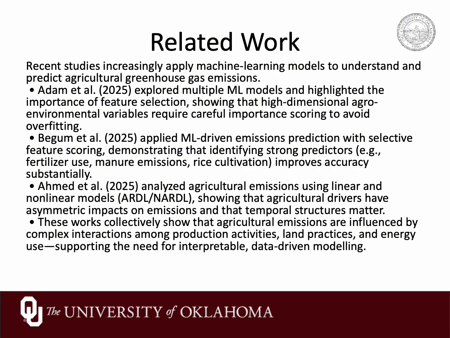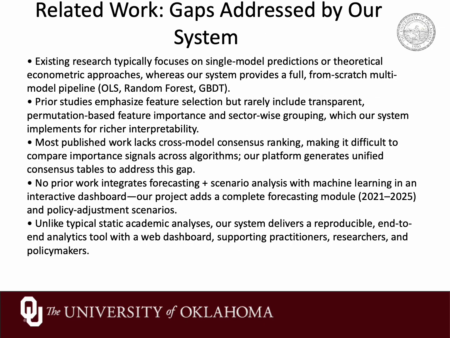These works inspire our simpler trend and scenario analysis, although we operate at a course project level rather than full integrated assessment. Fourth, machine learning and feature selection. Recent papers use ML models and selective feature scoring for emissions prediction, highlighting the need to identify stable influential drivers. Our project aligns with this by using permutation importance and by aggregating features into interpretable sectors. Where we differ is that we package all these ideas into a single runnable from-scratch system.